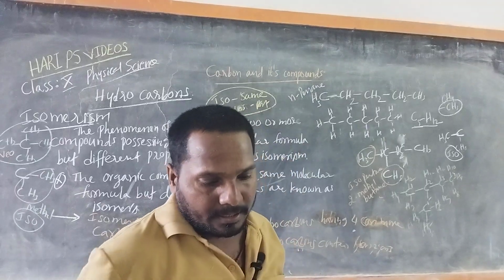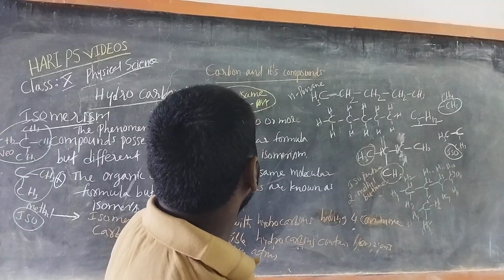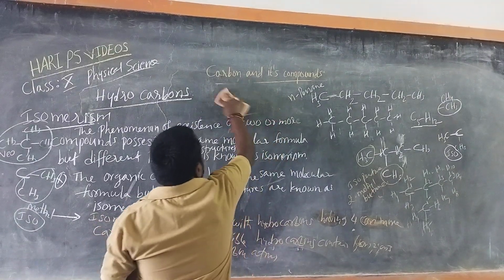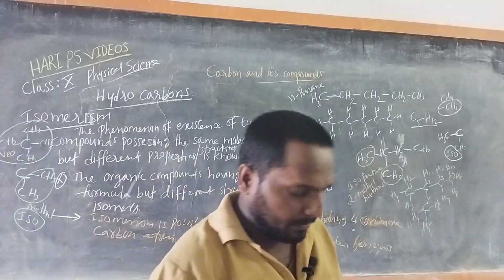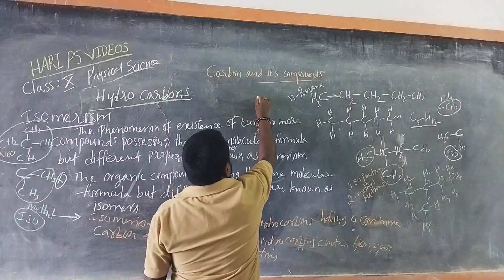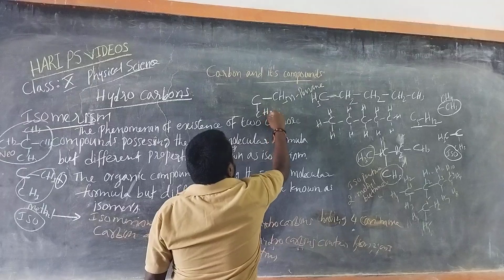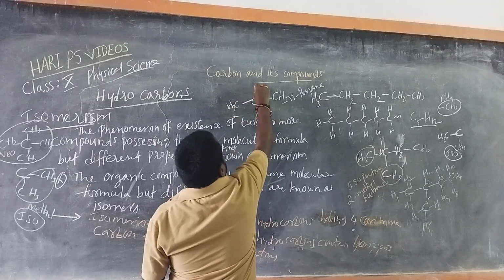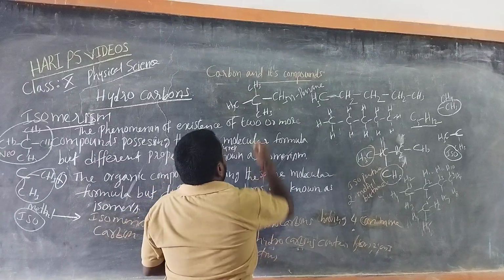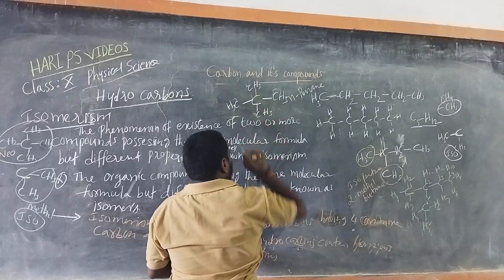Then there is one more structure with the same molecular formula, C5H12. Count the carbon atoms: 1, 2, 3, 4, 5.